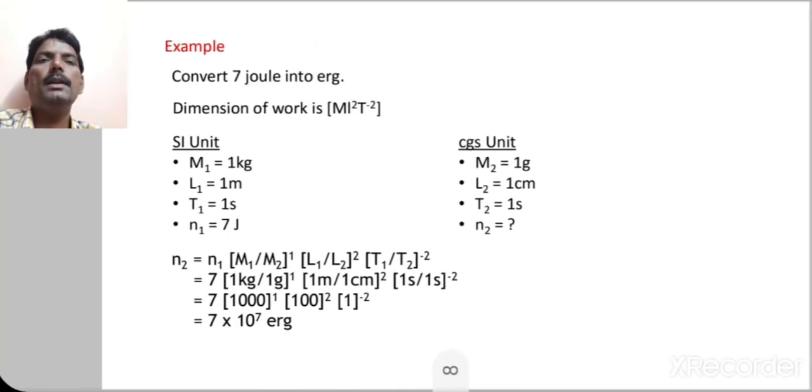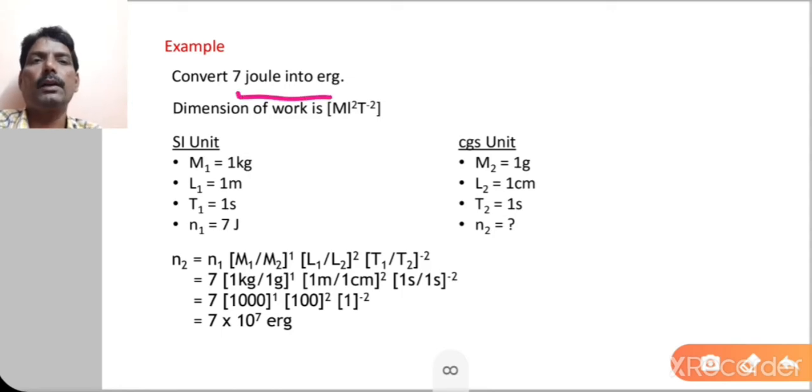Here I will take one example. Convert 7 joule into erg. Sometimes you may be asked to convert 1 joule into how many erg. First of all, you should know that the joule is the unit of work, so you have to express this in dimensional form.